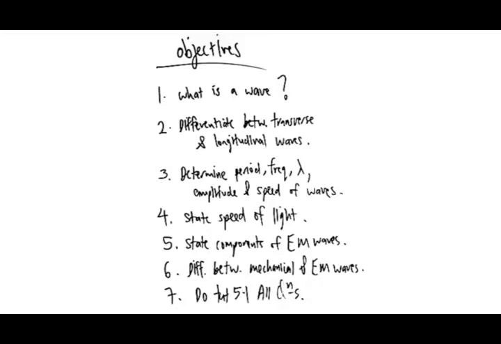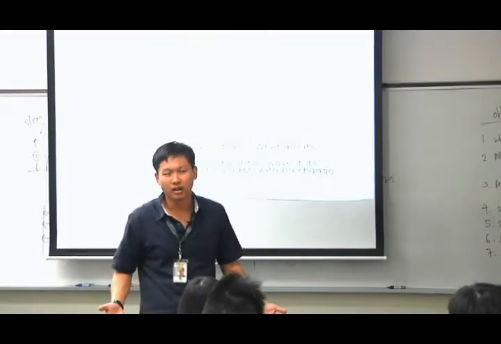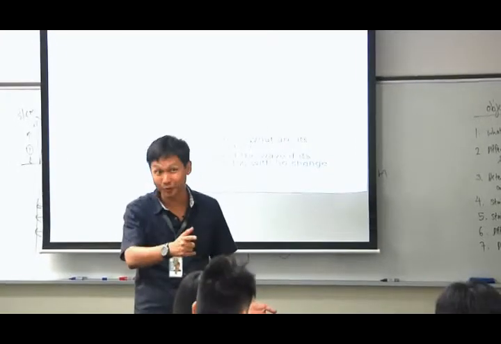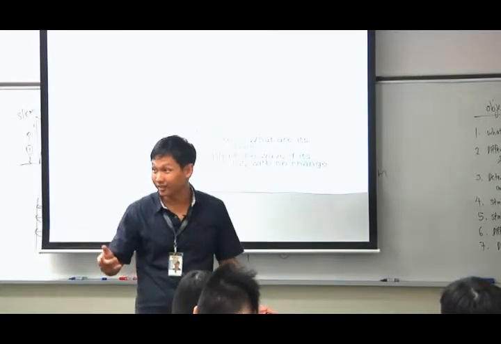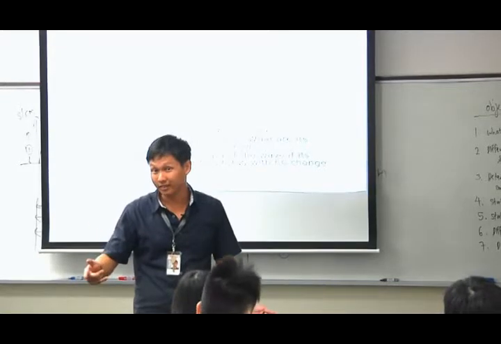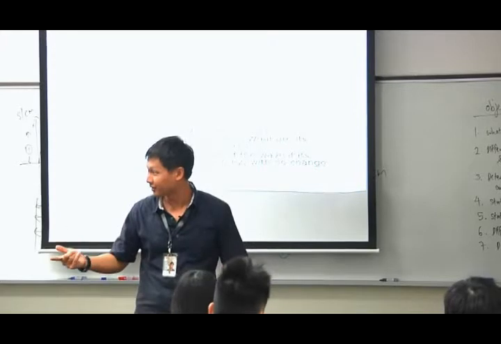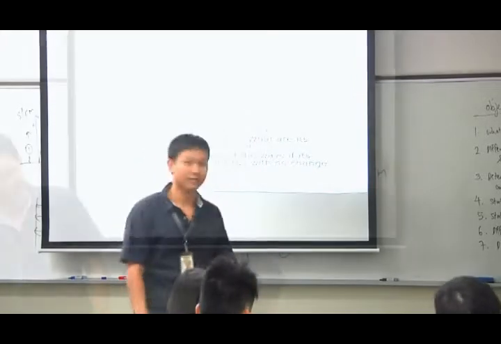Basically, I've already wrapped up the key points for waves, I mean the calculation part, certain key parts of the wave. So the next few bits: state the speed of light. What is the speed of light? 3 times 10 to the power of 8 meter per second. I heard you.